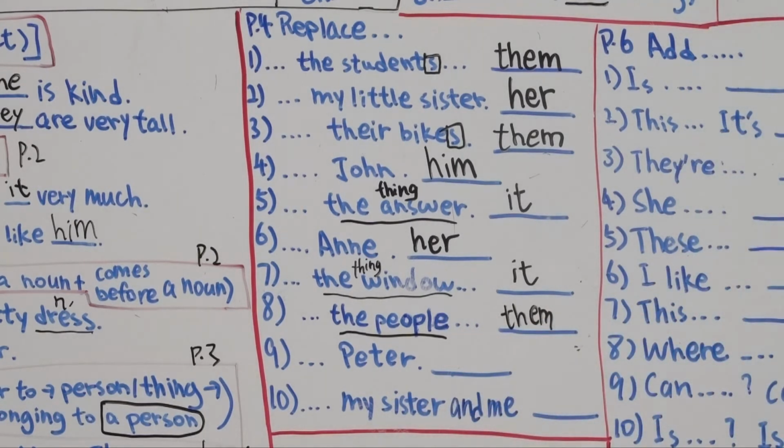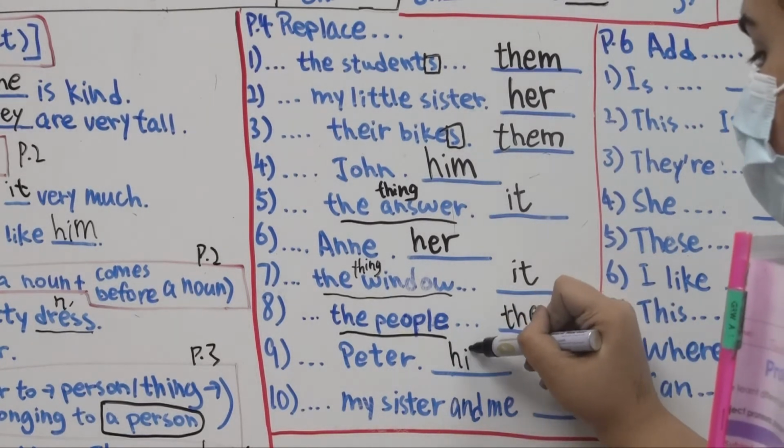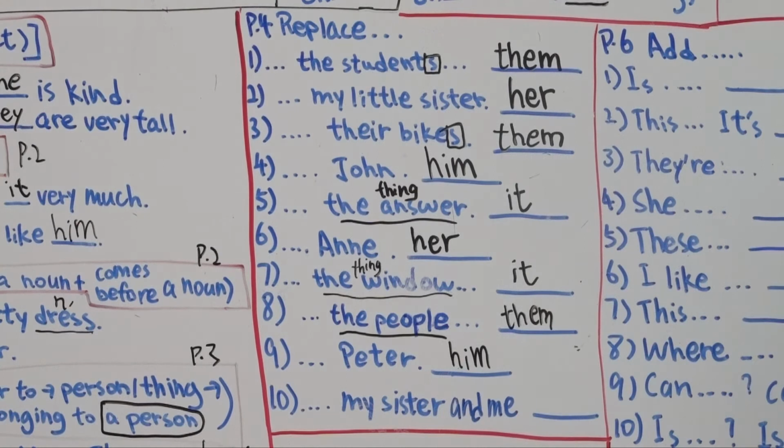Number 9, very easy. The books are for Peter. Peter is a boy, that's why we can use him. Right, next one. Can you help my sister and me, please? My sister and me.